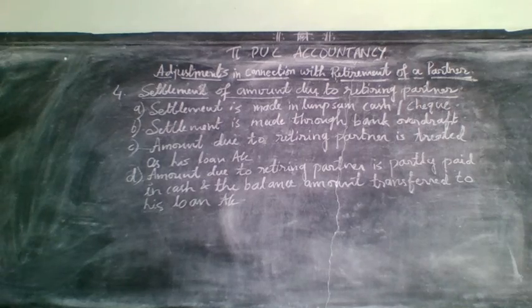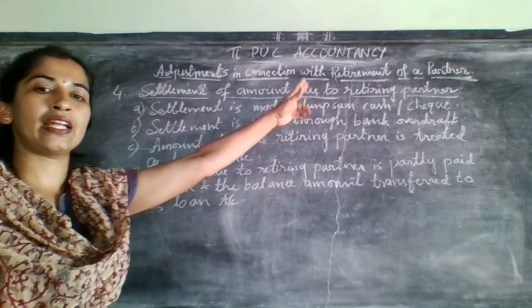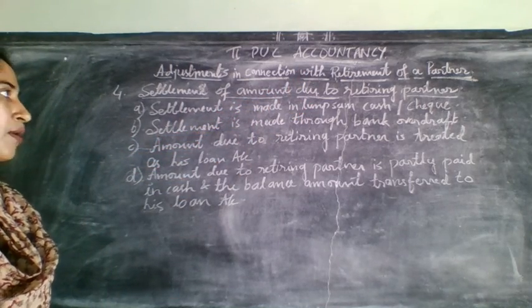Under treatment of goodwill, I have explained the four main cases. After that, this is a new adjustment in connection with the retirement of a partner: settlement of amount due to retiring partner.